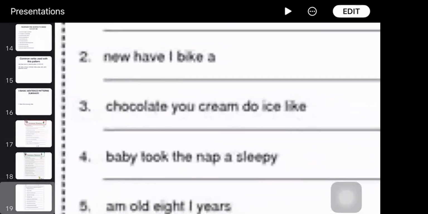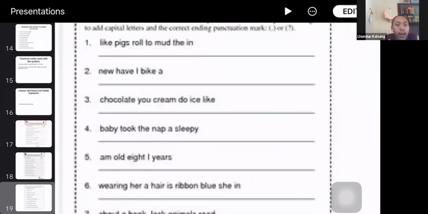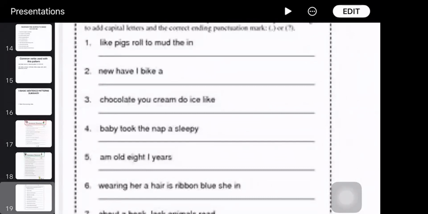Chocolate ice cream. Do you like ice cream chocolate? Oh, yes, this is a question. Do you like ice cream chocolate? Very good. Okay. What about number 4?